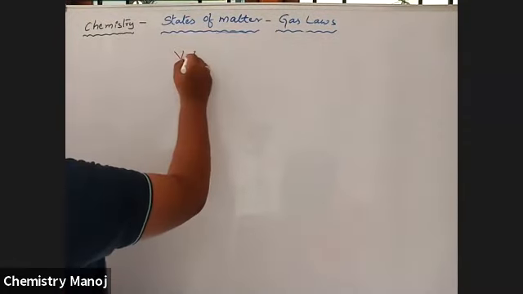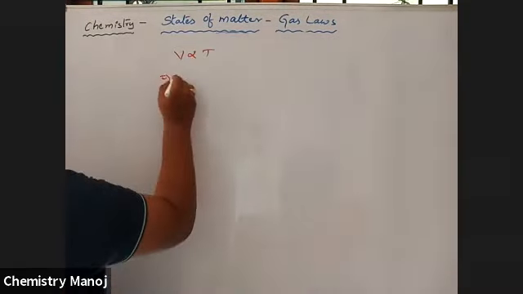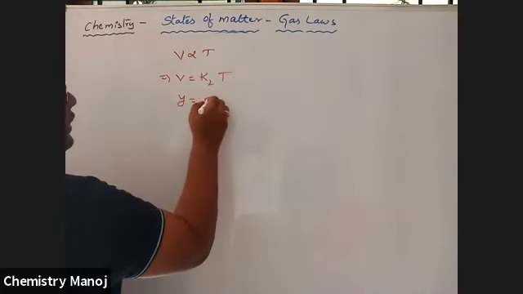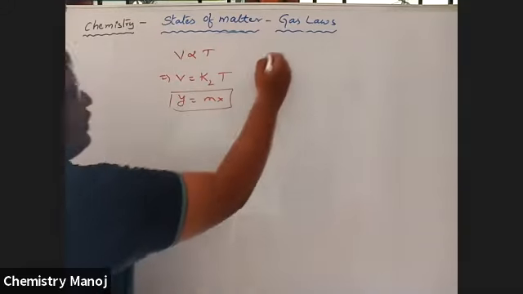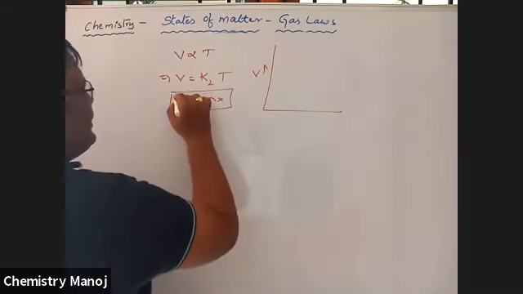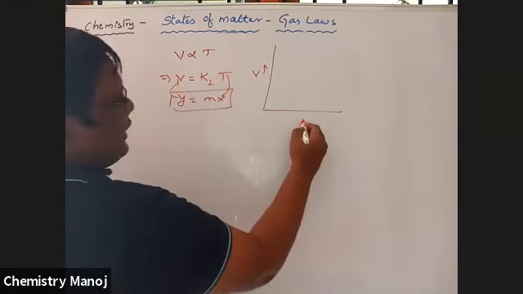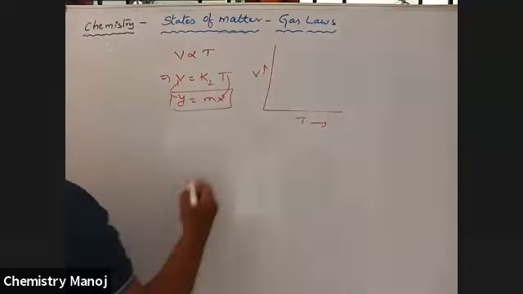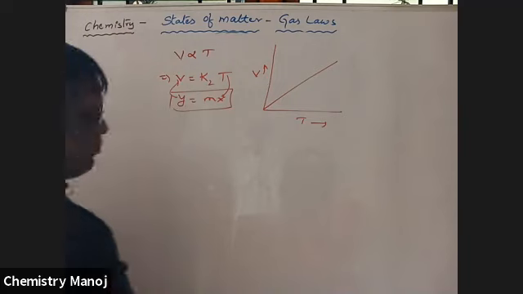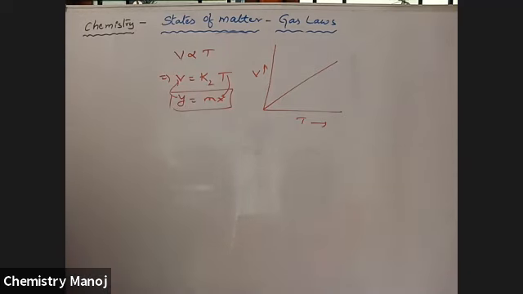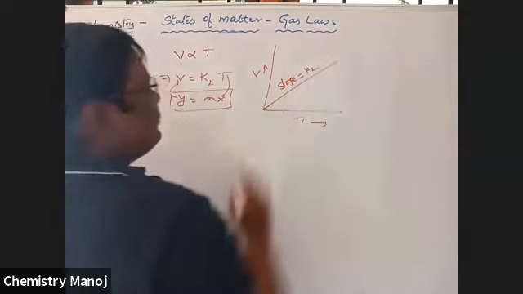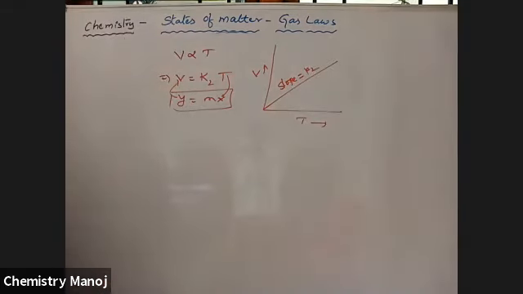Now, V is proportional to T. That implies V is equal to some constant K2 times T. It is in the form of y is equal to mx. Now, if you draw a graph between volume on the y-axis and T on the x-axis, that gives a straight line passing through the origin. Their slope is equal to K2.